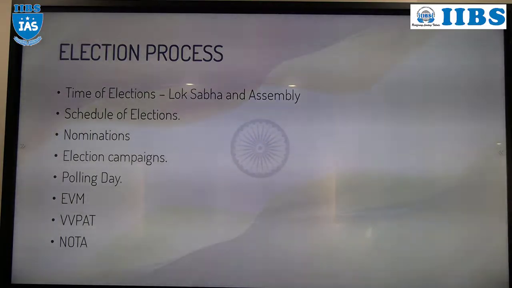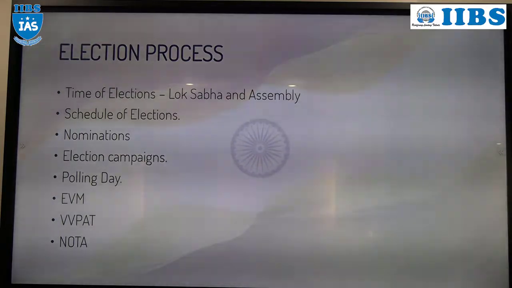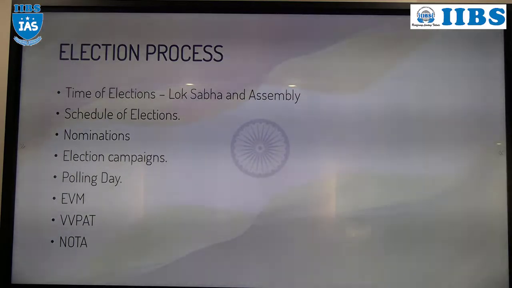We already studied this. Parliament, Lok Sabha, Assembly, we have studied. Majority required. To form a government in Lok Sabha, a party must secure the majority of the seats. What is that majority in Lok Sabha? 273. In the Assembly also, the total number of assembly seats divided by 2 plus 1.